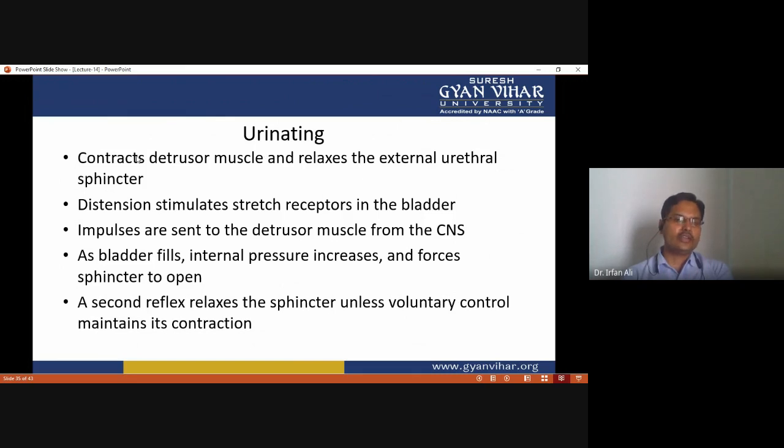And now urinating. In the process of urinating, the bladder muscles contract and the external urethral sphincter relaxes. While someone is urinating, distension stimulates stretch receptors in the bladder, and impulses are sent from the CNS to the detrusor muscles. As the bladder fills, internal pressure increases and forces the sphincter to open, and a second reflex relaxes the sphincter unless voluntary control maintains its contraction.